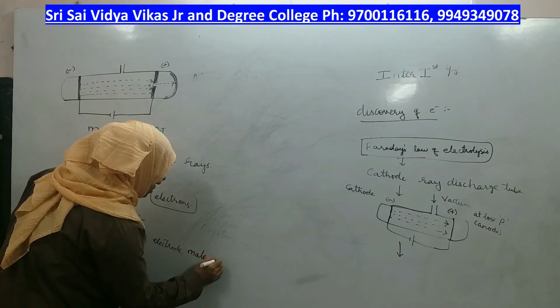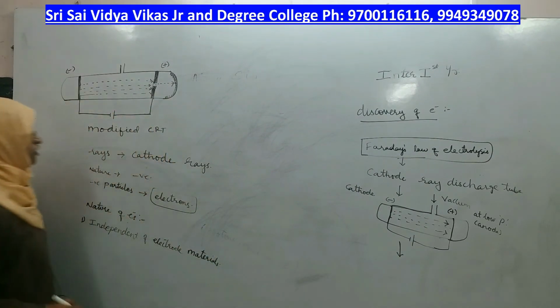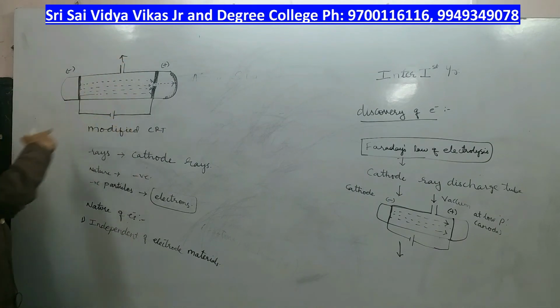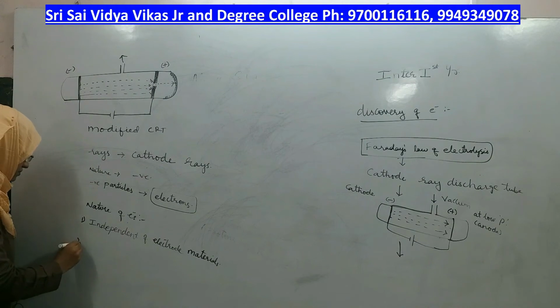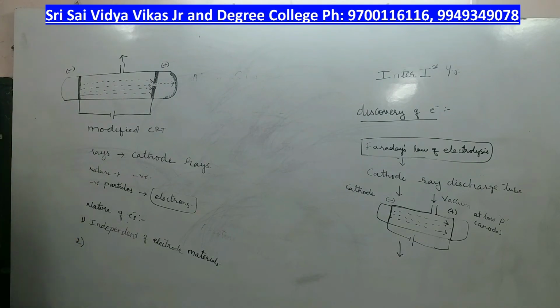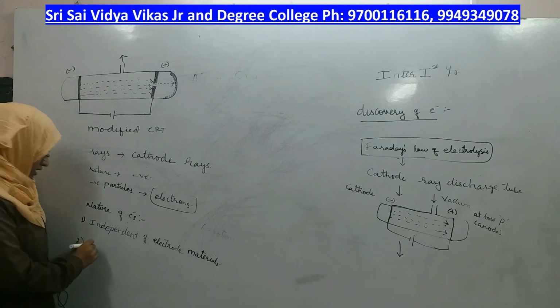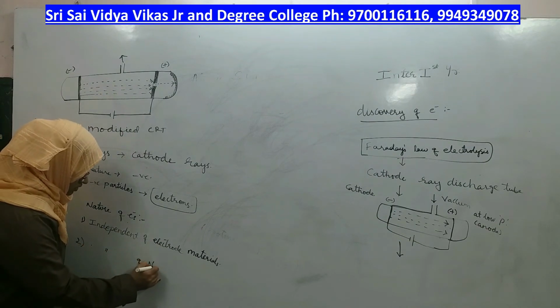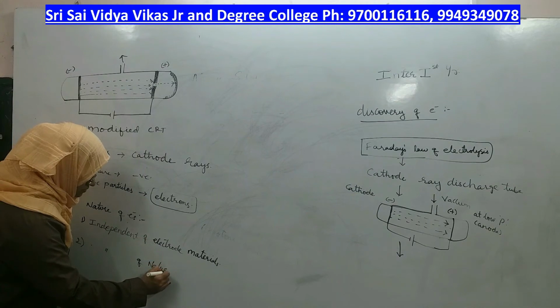And they are also independent of the nature of the gases present inside the cathode ray tube. Whichever gas is present inside, they are independent of the nature of the gas.